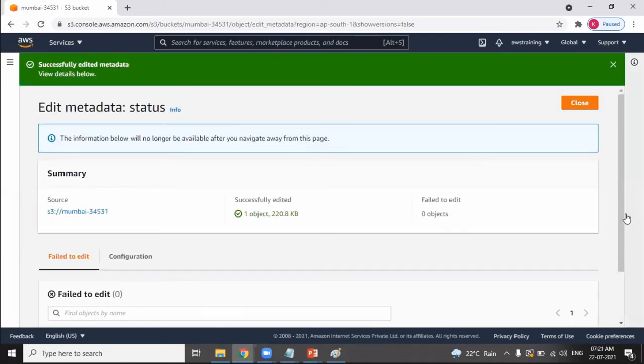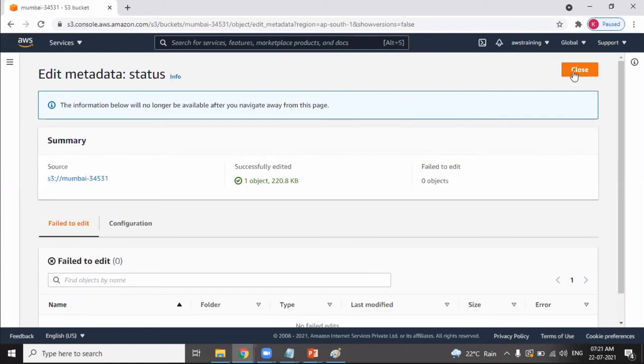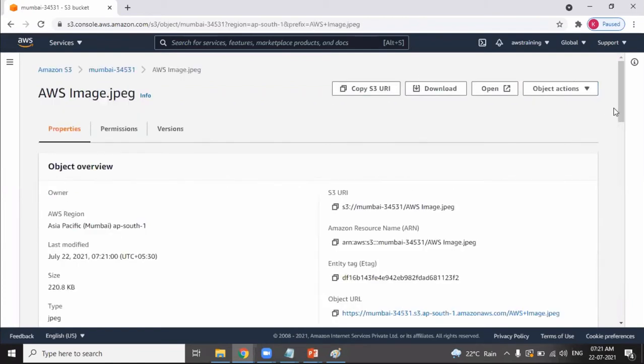Successfully edited. So you can get more information by using the concept of metadata.